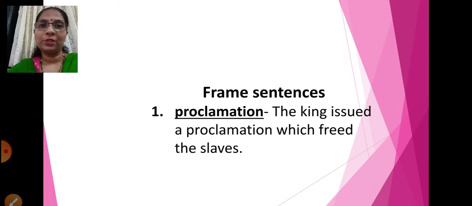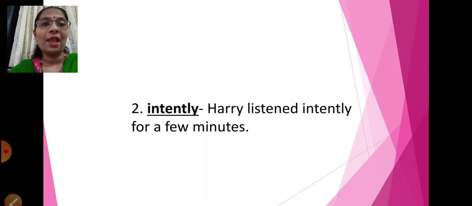Before we go with the lesson, let's have the frame sentences. The first word, proclamation. So the sentence for this is, the king issued a proclamation which freed the slaves. Yes, a proclamation means something which is issued by a higher authority which has to be followed. Fine. Then the second word we have is intently. Harry listened intently for a few minutes. Yes, so intently means carefully, with a lot of attention.